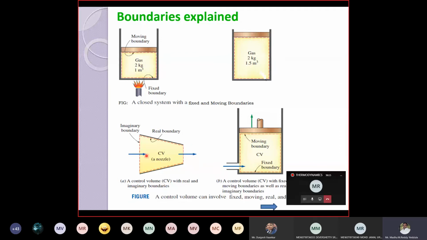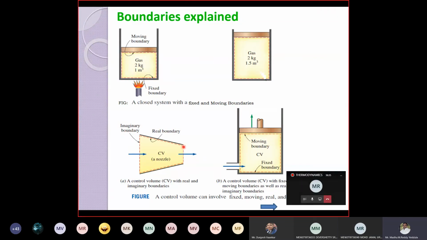Now coming to the one below. This is the case of a nozzle. You might have heard the name nozzle. For the time being, you should know that a nozzle is a device which is used to accelerate the flow. Along the length of the nozzle you can find there is a decrease in the cross section, nothing but the area is going to decrease.